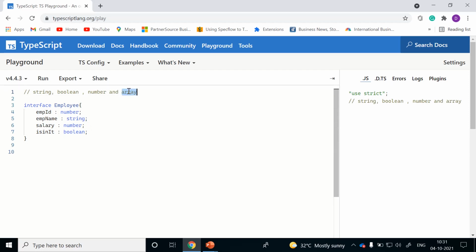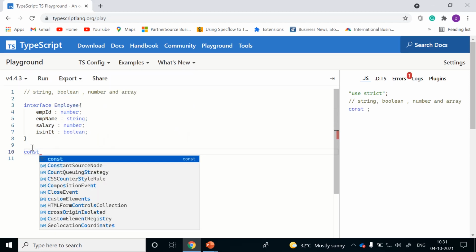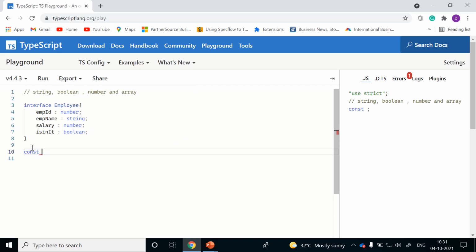And as we discussed, I'm going to declare an array as well. Let's take a constant. Assume we are going to define a list of employees, in the sense an array of employees. We have a strict type, that is employee, which is an array. An array starts like this.